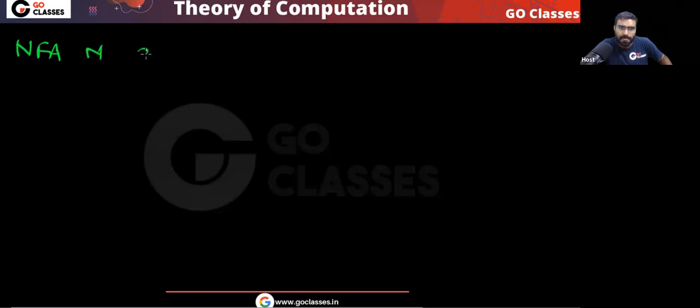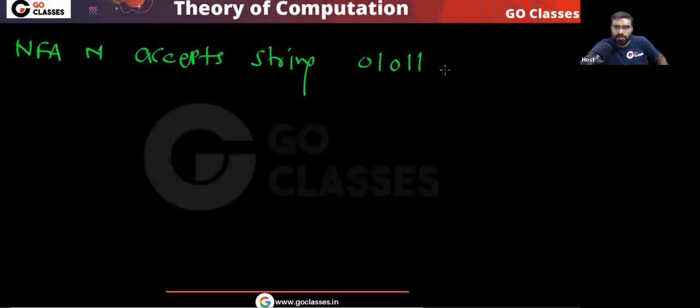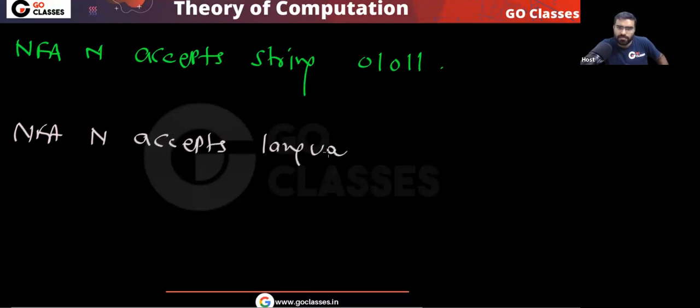NFA N accepts the string 0, 1, 0, 1, 1. Is this statement true or not? Another statement: NFA N accepts the language 0, 1, 0, 1, 1. Which of these two statements is true?